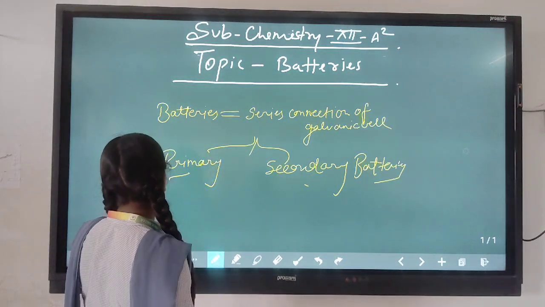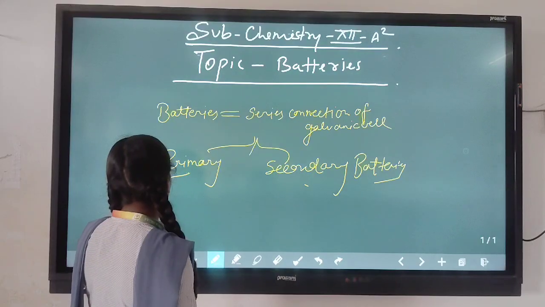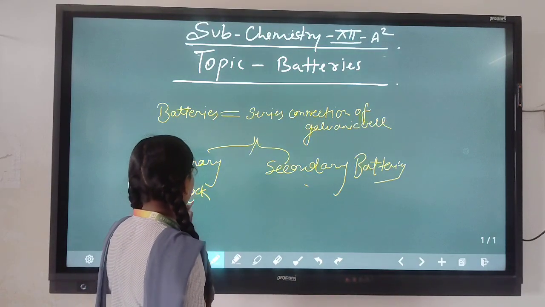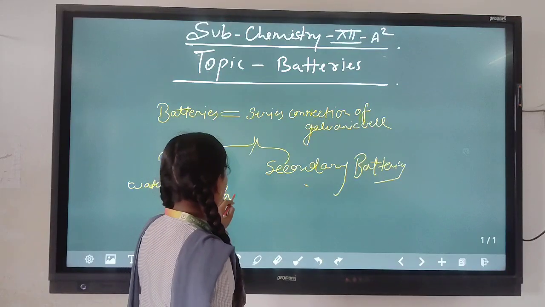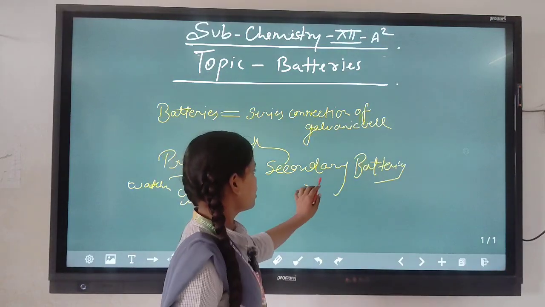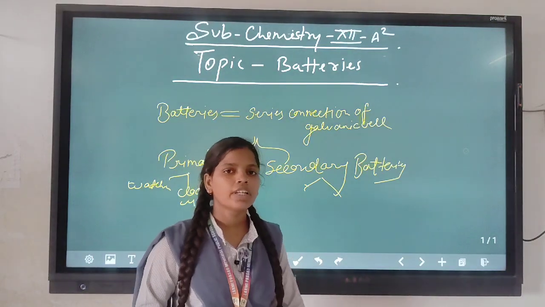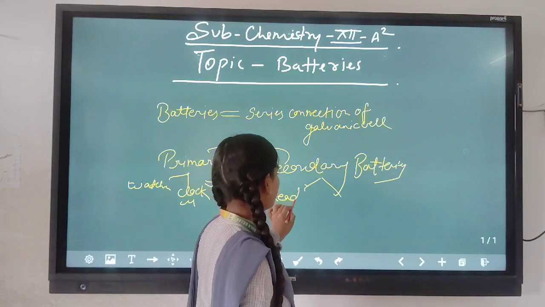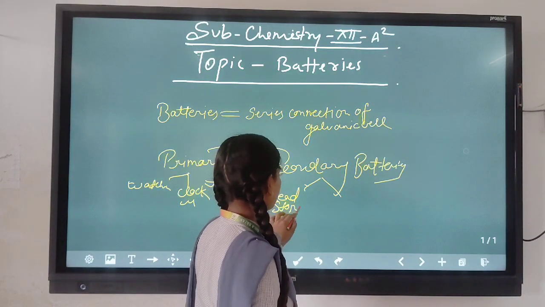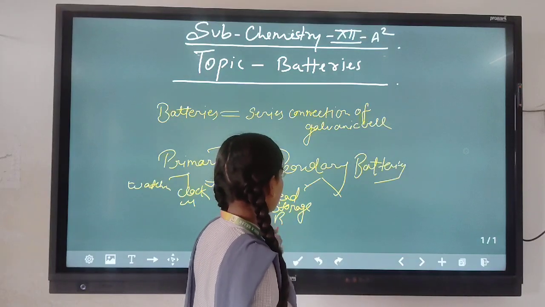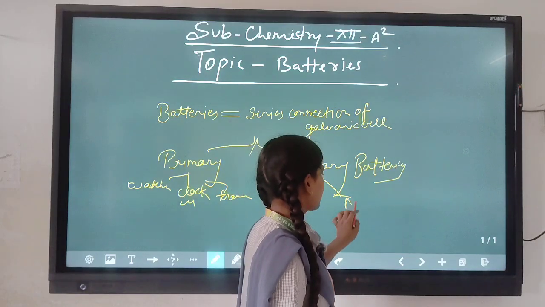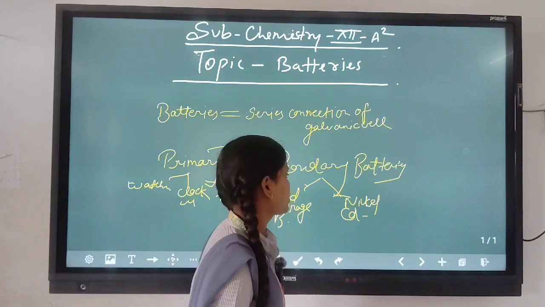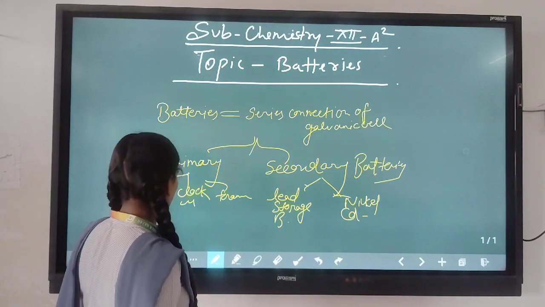So we can write here the examples: watches, clocks, cells, transistors, and so many. In the case of secondary batteries, we have two most common cells: the lead storage battery and the nickel cadmium battery.